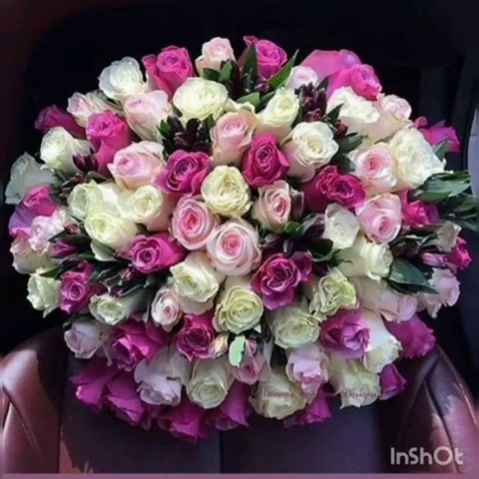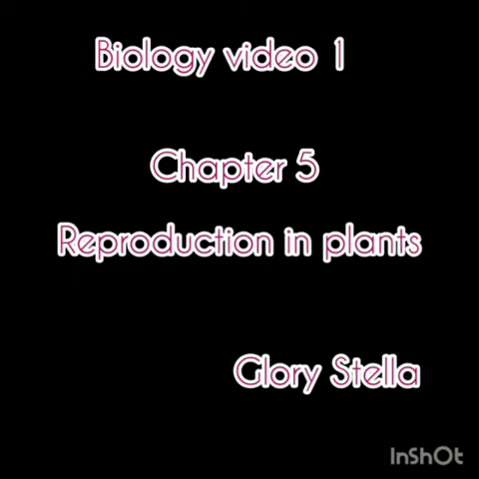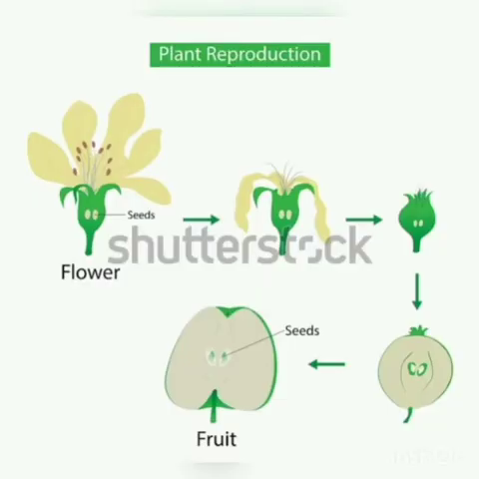Okay, children, we are going to start with the new lesson, that is reproduction in plants. Not only animals, even the plants produce their own variety, which we call reproduction. Like animals, they may not show sexual reproduction, but they show asexual reproduction. Reproduction means producing their own variety, producing their own kind.